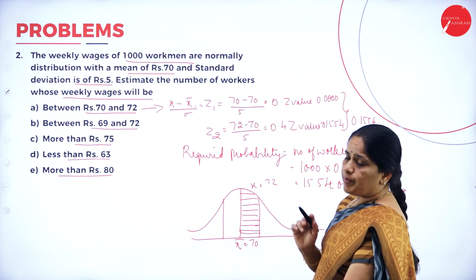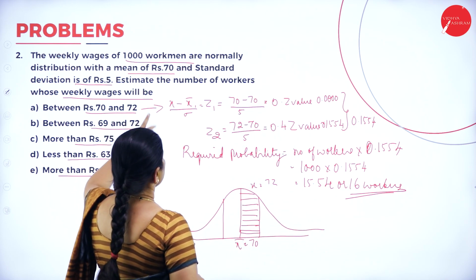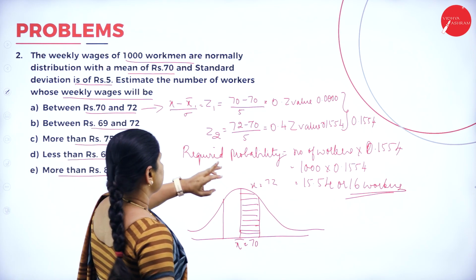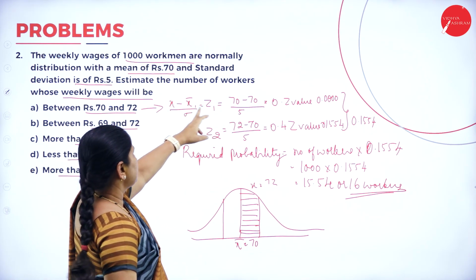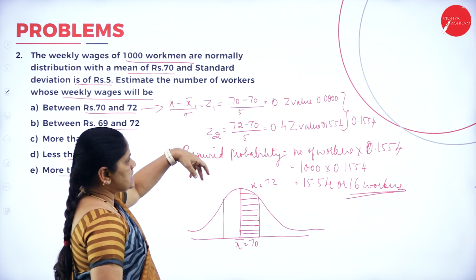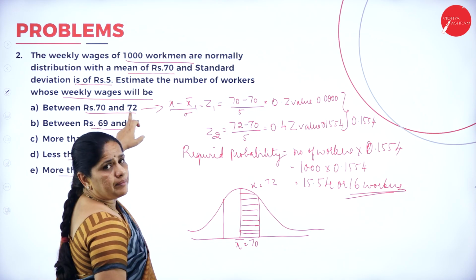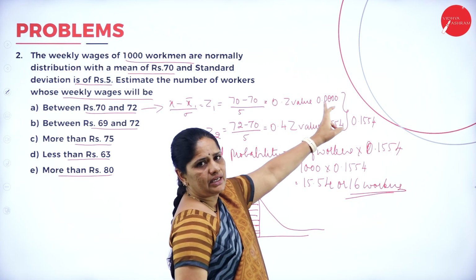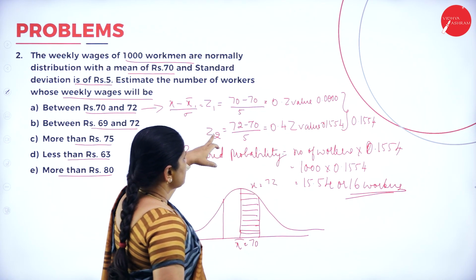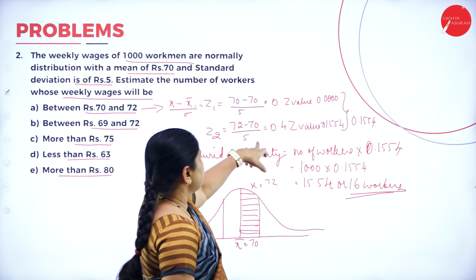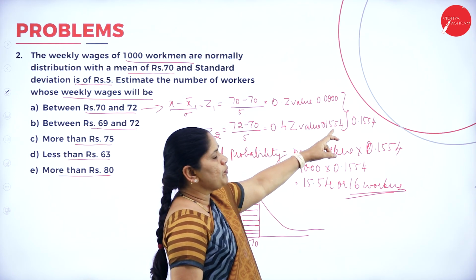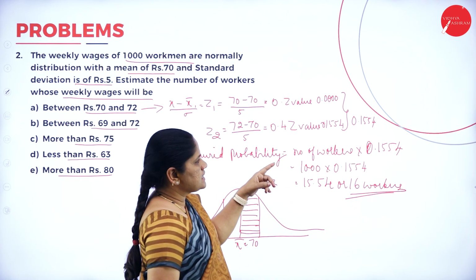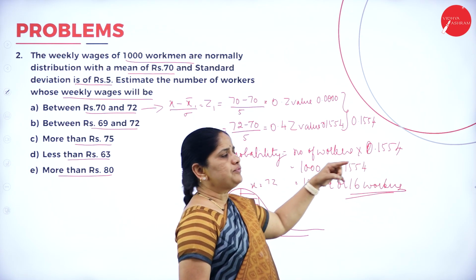In this problem, we have between 70 and 72. Estimate the number of workers whose weekly wages will be between rupees 70 and 72. I make use of the formula Z equals (X minus X bar) divided by the standard deviation. The smallest number is 70, so (70 minus 70) divided by 5 is 0, and the Z value is 0.0000. For Z2, (72 minus 70) by 5, the Z value equals 0.1554. When I add both Z1 and Z2, I get the answer as 0.1554.